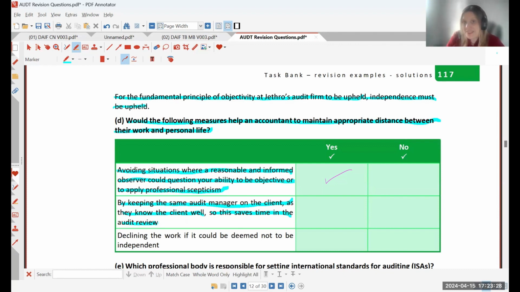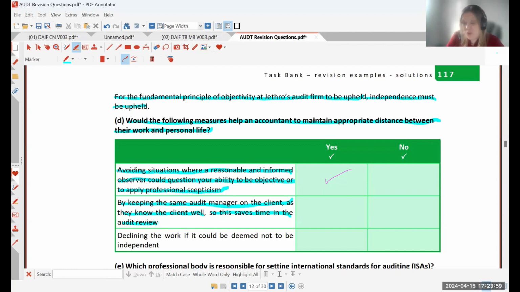However, we are human beings. And if we have been managing the same client year in, year out, and that client has never caused us any trouble, never done anything wrong, always provides us the information on time, everything's always great. It's a really smooth audit with this client. And then one year, things are a little bit different. There's some documentation that's missing. There are some transactions that can't fully be explained.